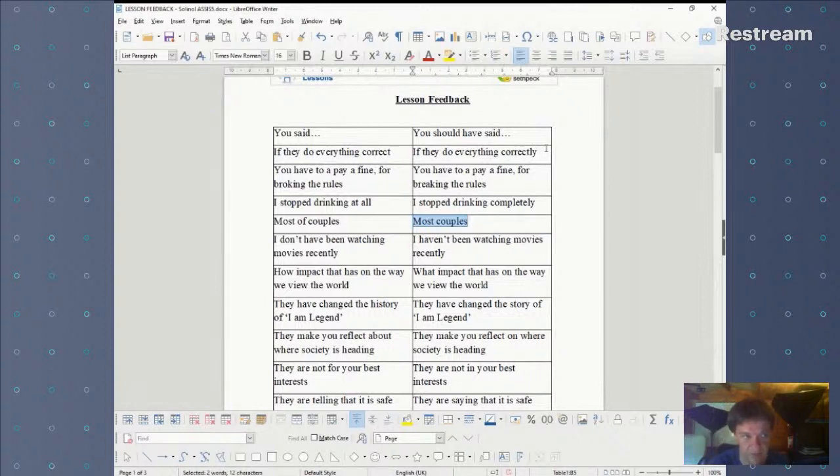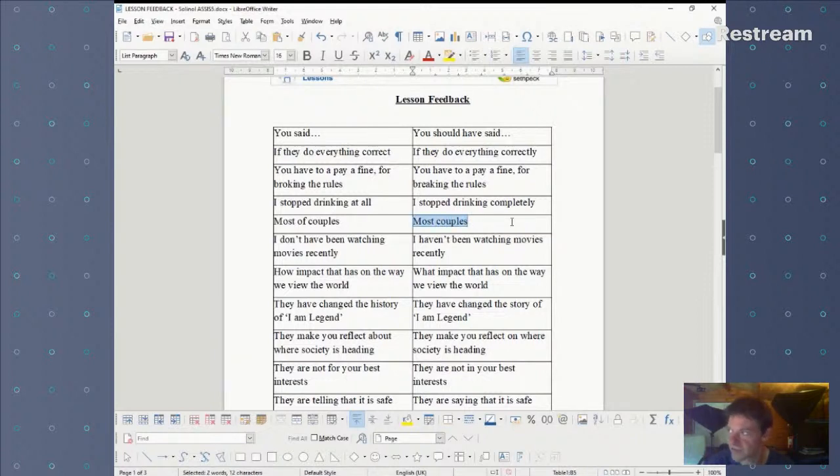When you say most of the couples, maybe you're talking about most of the couples in the room or something like that. You need to be really definite if you're going to start using the definite article. But if you just mean most couples in general, generally speaking, like most men, most women, then you wouldn't use the article and you wouldn't use the of. So please be aware of this.